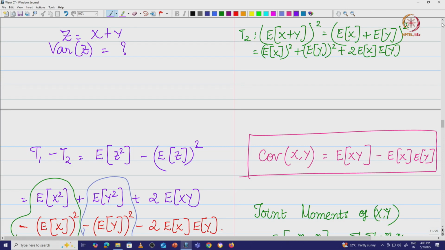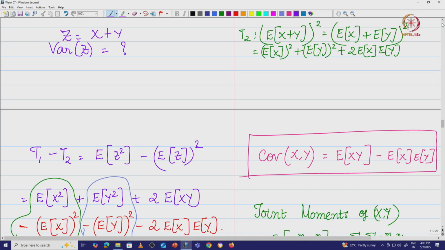When we did the expected value of product of random variables, we said that E of xy is equal to E of x into E of y, and E of xy is called the 1/1th moment of the pair of random variables x y, and we gave it a name. We called it correlation, and we said that if the correlation is 0, if E of xy is 0, then the random variables are orthogonal to each other.